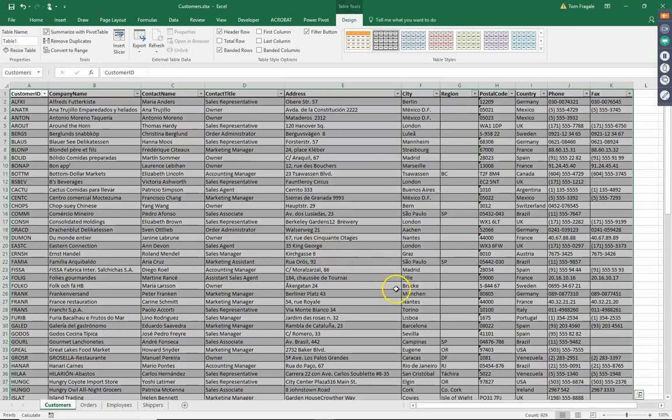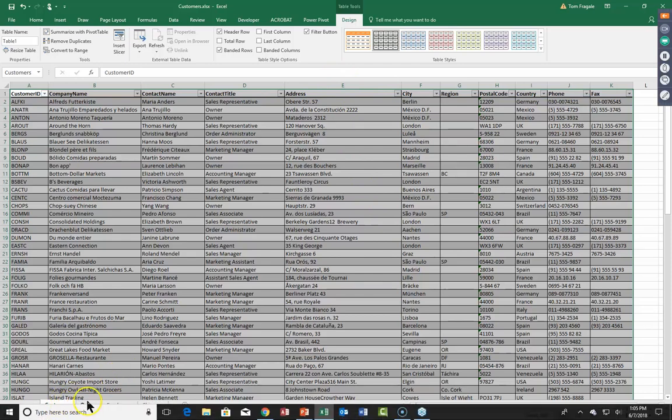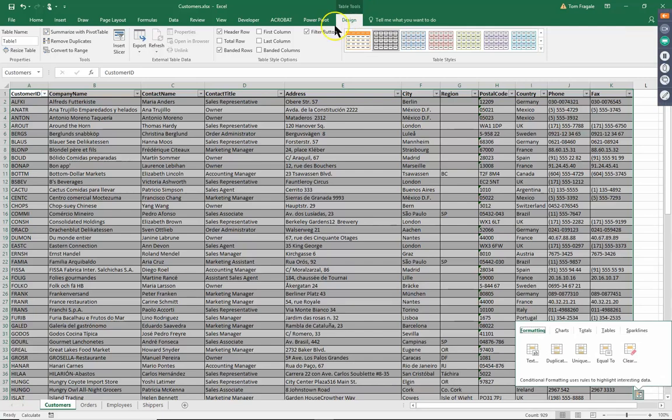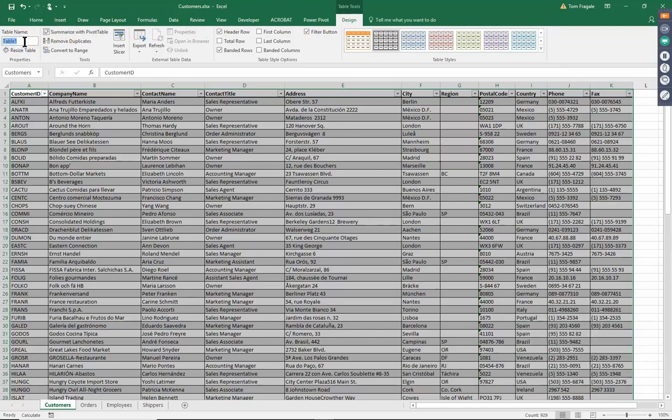Now, this is a formatted table, all right? What I would recommend is that you give your formatted table a better name. Here's how we would do that. See how the sheets are already named fine, but you want to give your table a better name. So I'll pick the Design menu up top. You get the Design menu when you get one of these formatted tables. Then I'll come over here where it says Table 1, and there I will type in Customers. We'll see why it's important to give those a better name pretty soon. I must have already used that in the previous example, so I'll just call it Customers 1.